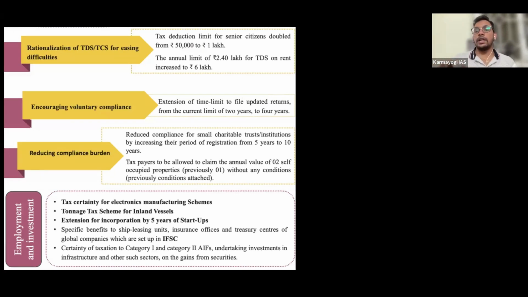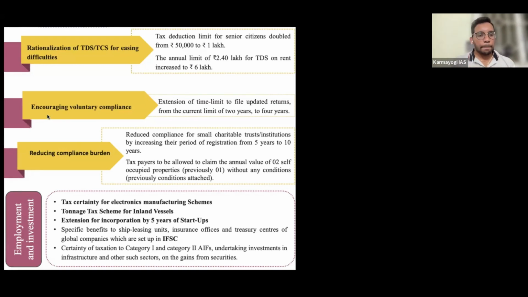But now the government is saying that up to 6 lakhs rent that you collect from persons who are residing in your home, we are not going to ask you any TDS. Which is a very big thing, because the rents also increase obviously. I myself am paying more than 30,000 as rent here in Hyderabad. They have increased this TDS limit up to 6 lakhs. No need to pay any TDS.